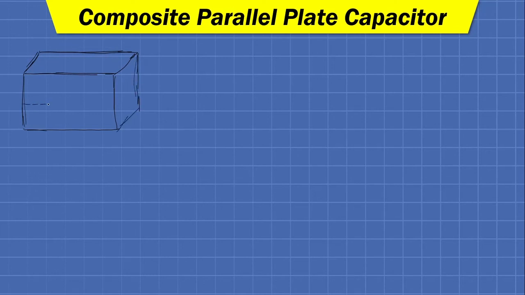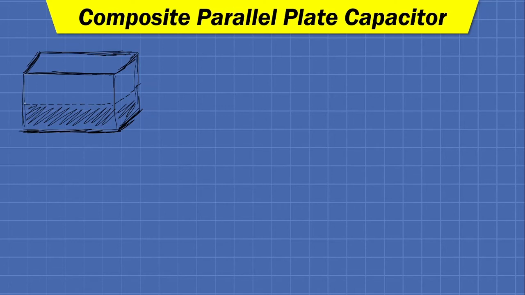So as you can see, this is an interface between two dielectrics. This lower slab, this is our lower plate of the capacitor. The upper rectangle is the second plate of the capacitor.